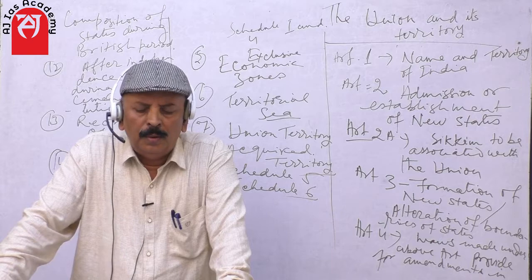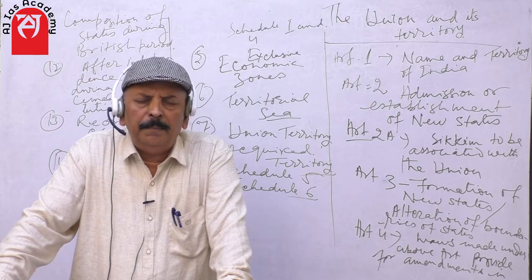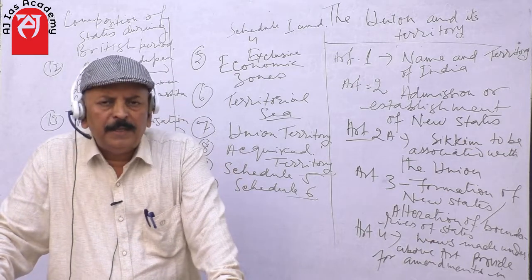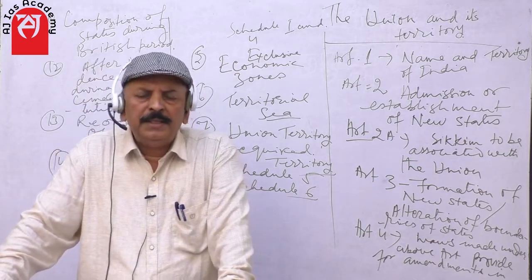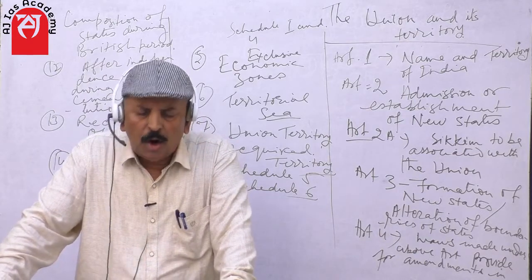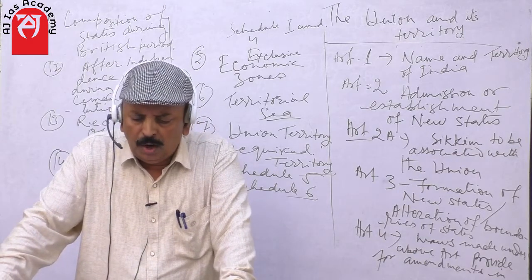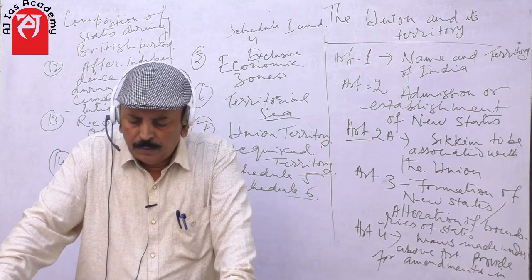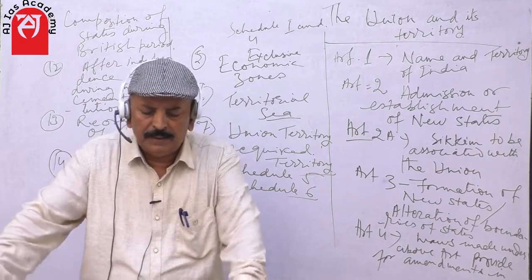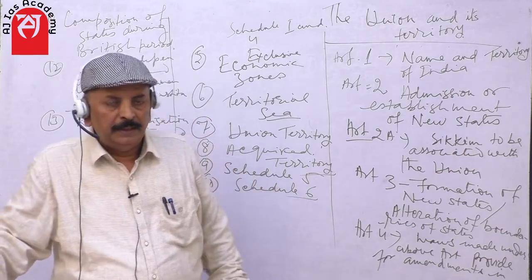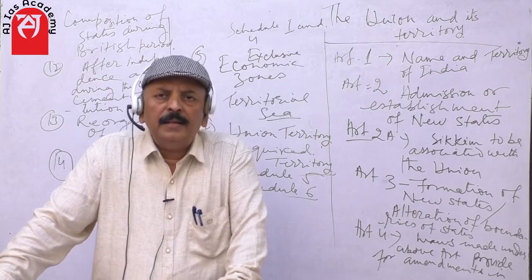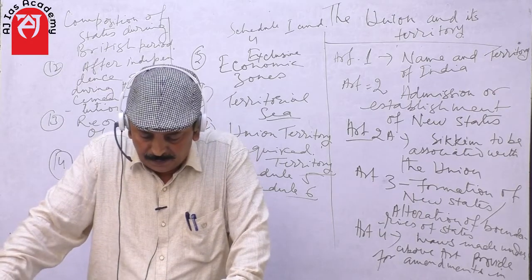As you know, Parliament may by law form a new state by separation of territory from any state, or by uniting two or more states or parts of a state, or by uniting any territory to any part of any state. Second, increase the area of any state, diminish the area of any state, alter the name of the state.